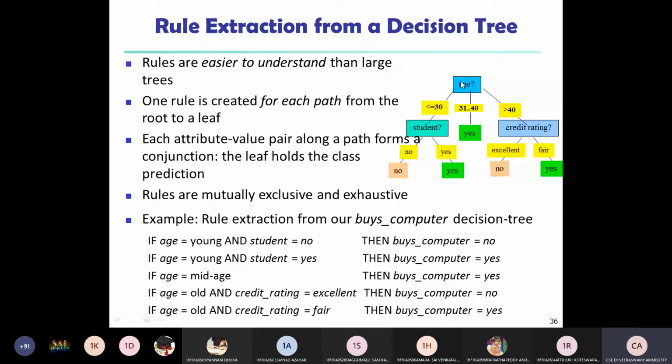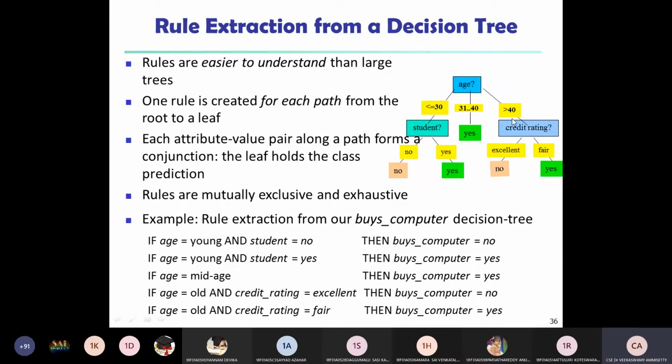The age attribute has three distinct values, so we use multi-way splitting to divide the data into a number of classification rules. If age is less than or equal to 30, the next highest information gain is student. Age less than 30 and student is no, they do not buy a computer. Age less than 30 and student is yes, they will buy a computer. So this is a rule. If age is 31 to 40, they buy a computer: yes.